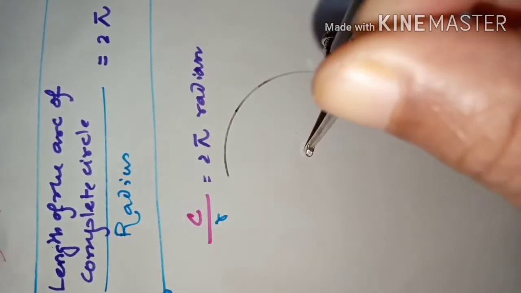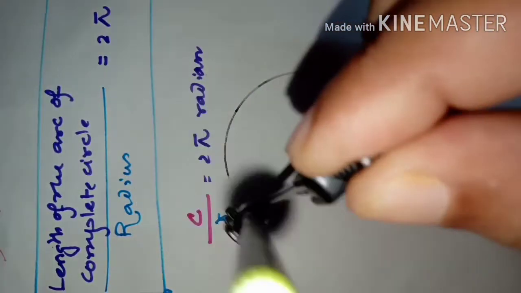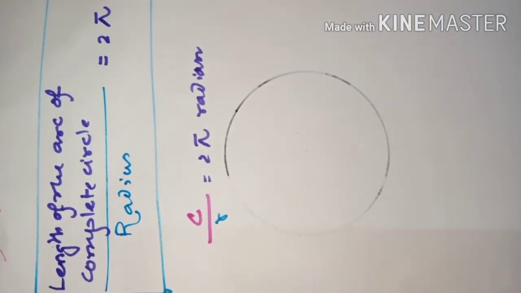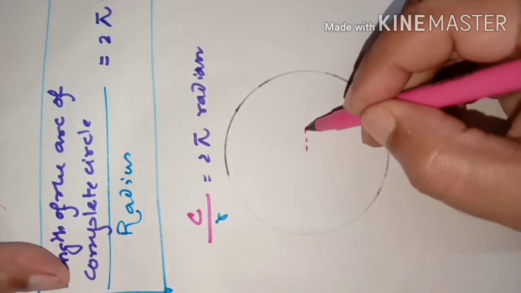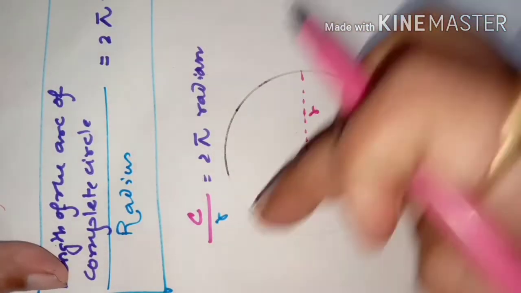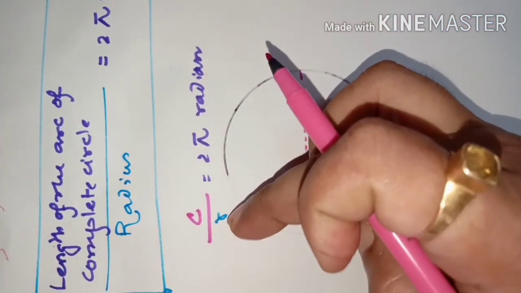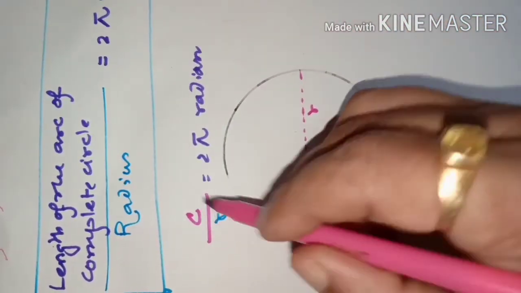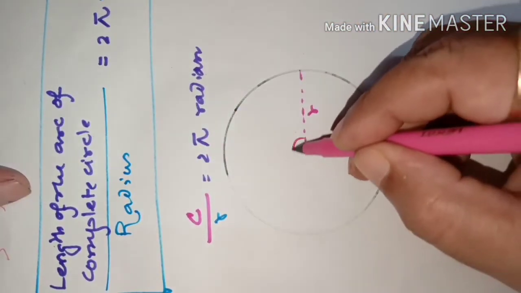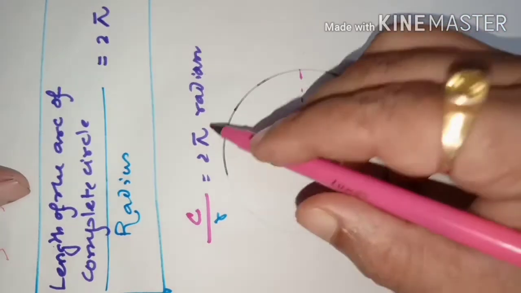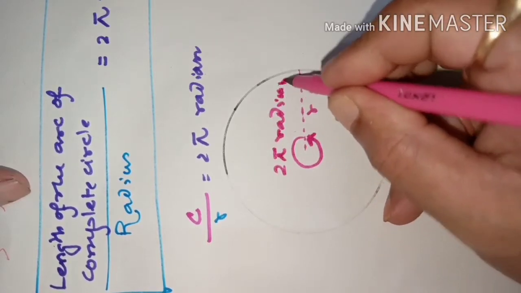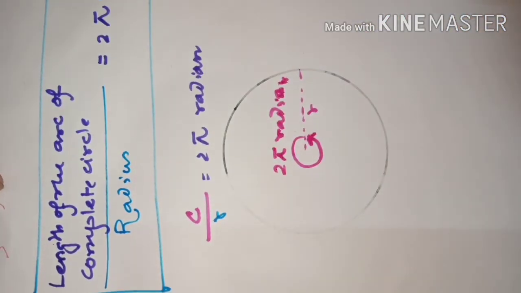So this is the circle, and its complete length is called the circumference. When its radius is r, if we divide the circumference by r, whatever we get, that measurement is called twice pi radian. So this complete circle subtends twice pi radian angle here.